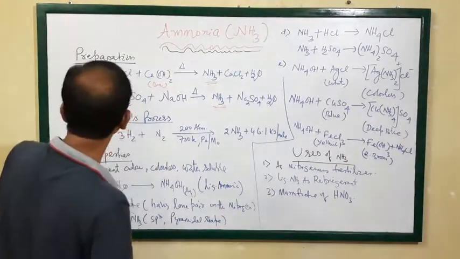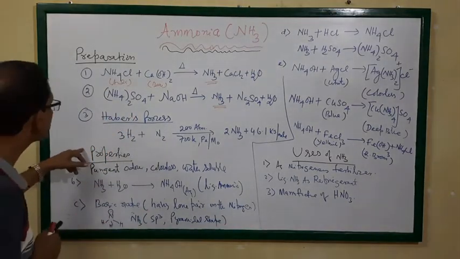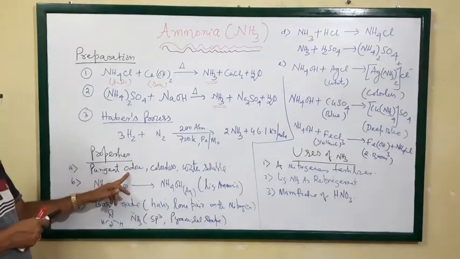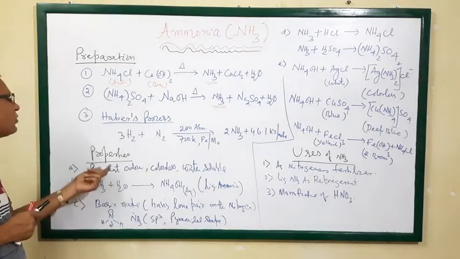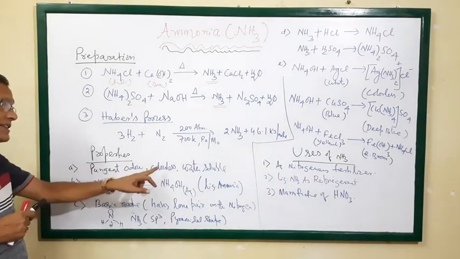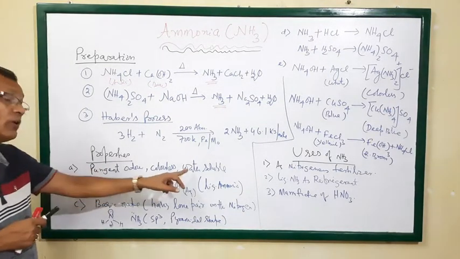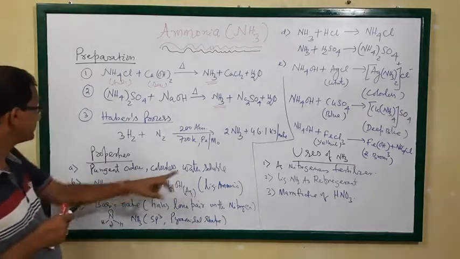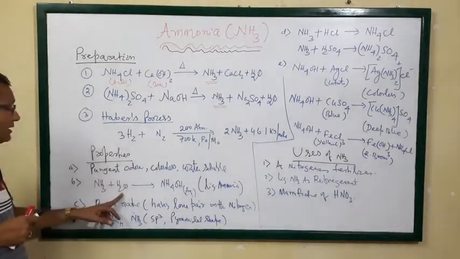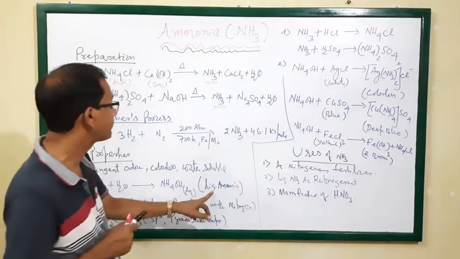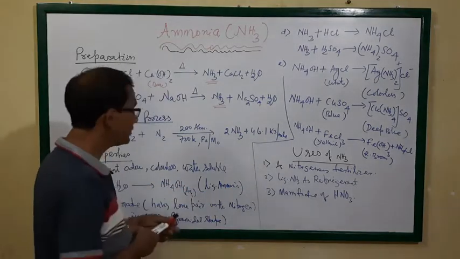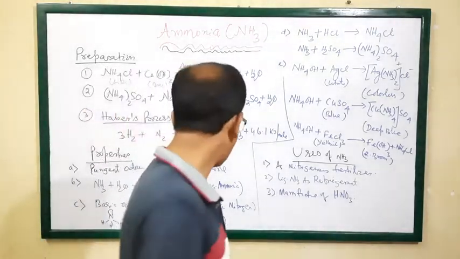Then what are the properties of ammonia gas? Let us discuss. It has a pungent odor, a characteristic ammonia smell, and it is a colorless gas and water soluble. When ammonia is mixed with water, the solution is called ammonia solution.